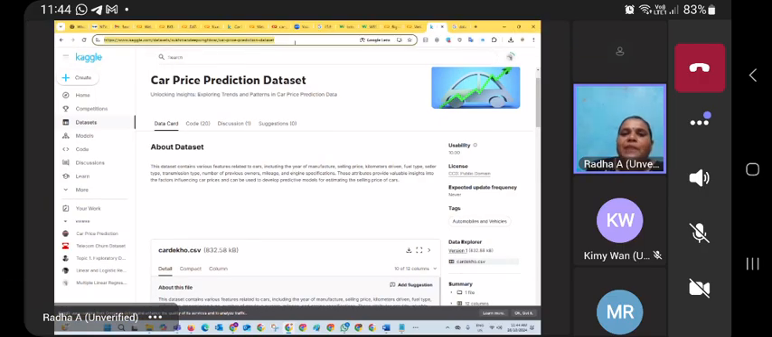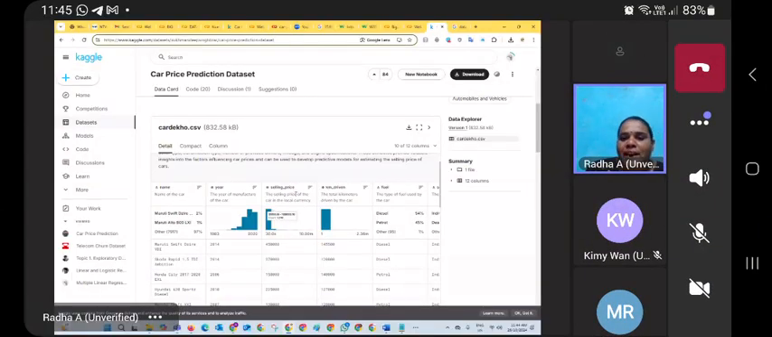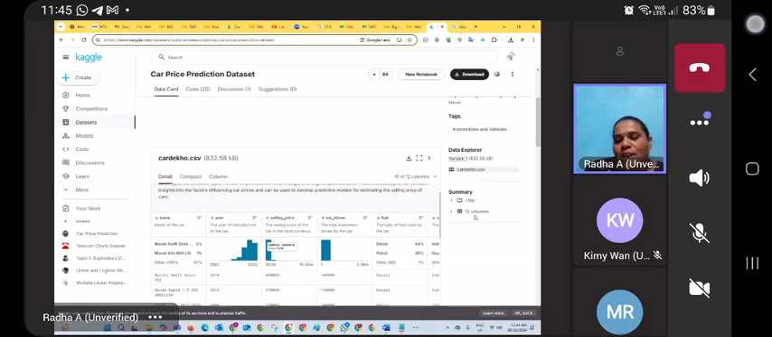If you scroll down, everybody please click the link, go to the Google data set repository, and find the car price prediction data set. If you scroll down, you can see the car data set is available, with name, year, selling price, kilometers driven, and fuel types. In the summary, 12 columns are available.